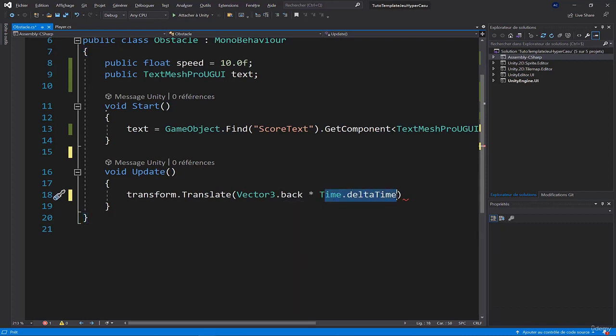Multiplying something by Time.deltaTime allows us to calibrate the speed, so that the speed is the same no matter how powerful the device running your game is. Then we'll multiply that again by speed, speed being our variable that determines how fast the object moves. I press Ctrl S and we will test.